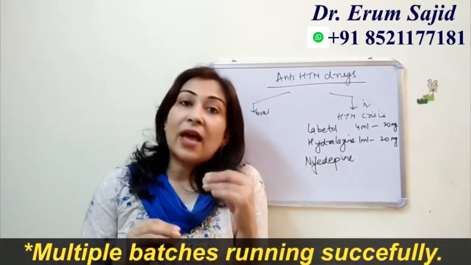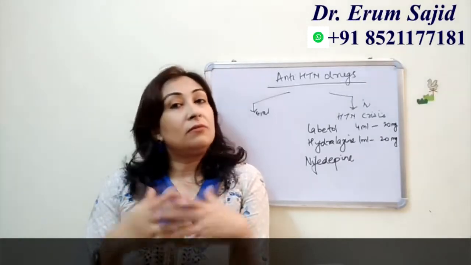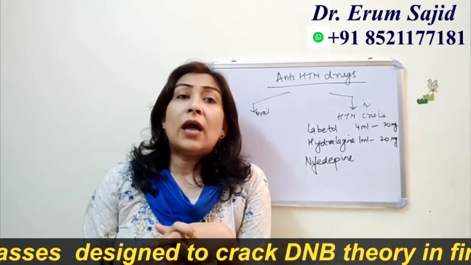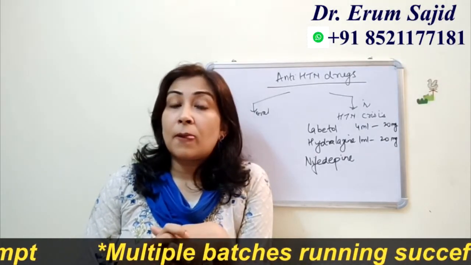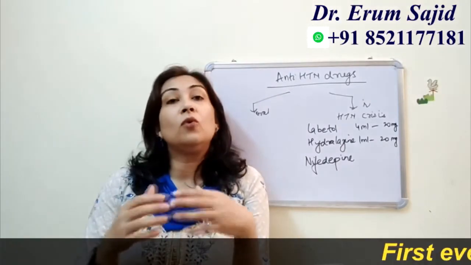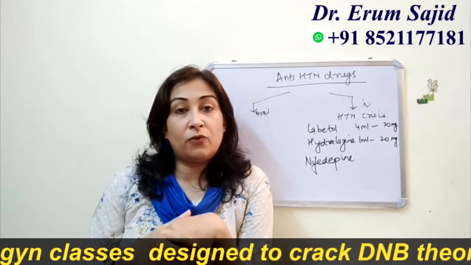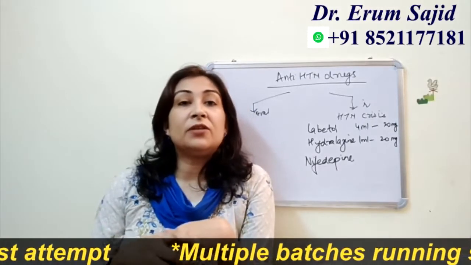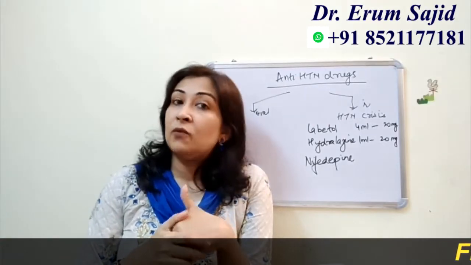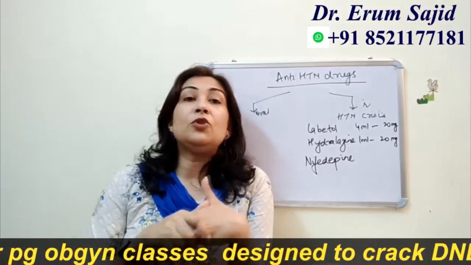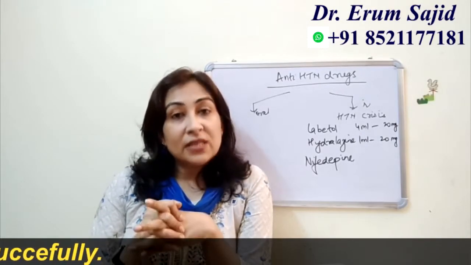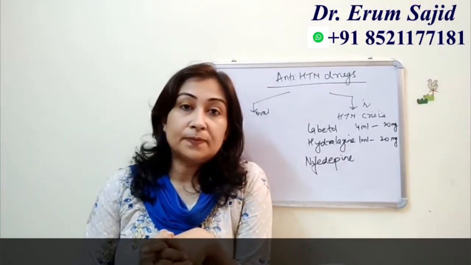So that is a very important key concept. Why do we use the IV drugs? For example, a patient is conscious, oriented, and comes with a BP of 170/110, and maybe she's in labor, and she was not diagnosed earlier and was not a patient following up with you. You have no history whether she had this BP before or not. You inquire from the patient and her relatives, and they say this is the first time she's had this higher BP. We did not know anything about it. So what would you prefer? Would you give her an oral drug, or an IV drug? This is a condition in which you will give her an IV drug.